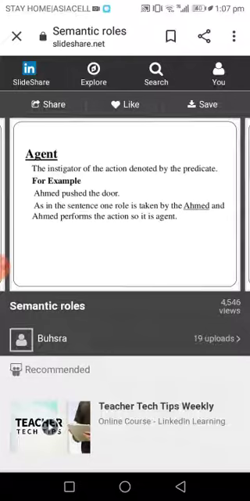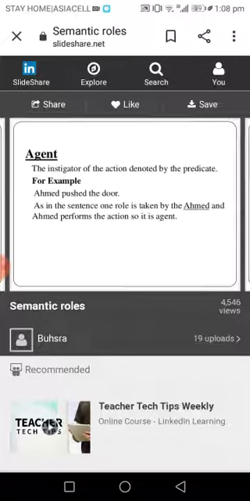So the question is, is it only the animate beings that the subject refers to, that the agent refers to? Of course not. It may refer to an animate or an inanimate. I mean by animate the person who does the action, in other words, the human being. While the other one, which is inanimate, refers to any lower level in life, or maybe to a thing or to an animal.